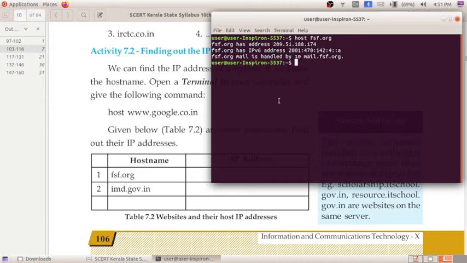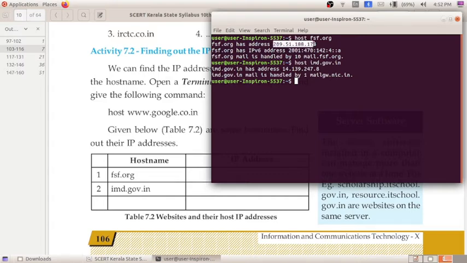In the same way we can type host imd.gov.in. This is the IP address, 14.139.247.8. Okay, so those who are watching this video, you have to open the textbook, and at the time when I am explaining this activity, you have to write this IP address. That is what I am doing as the activity here. So you have to write down here in the table 7.2. In this way from the domain name you will be getting the IP address.